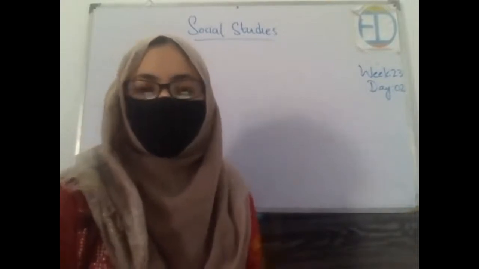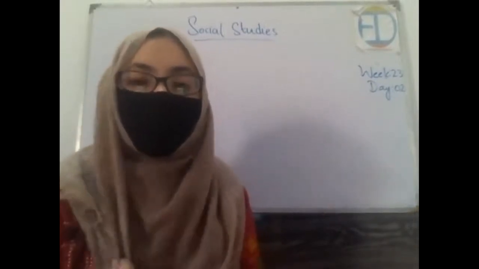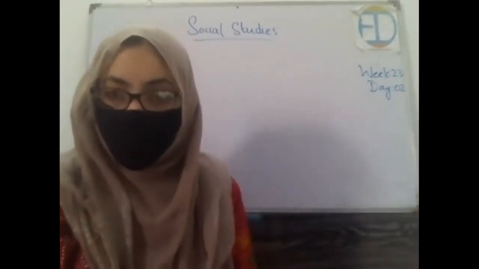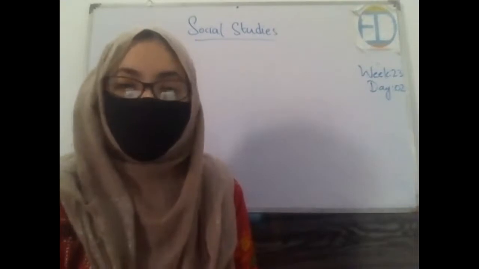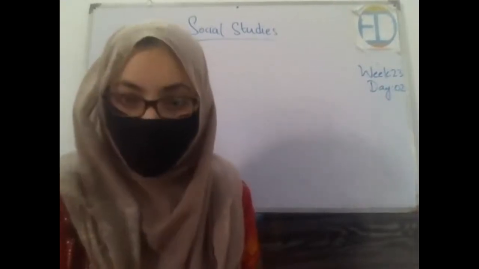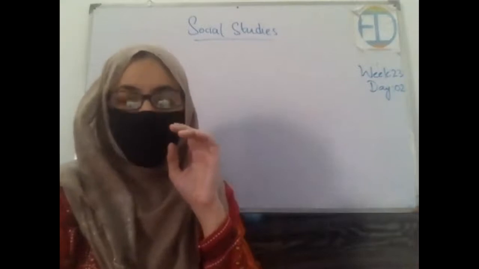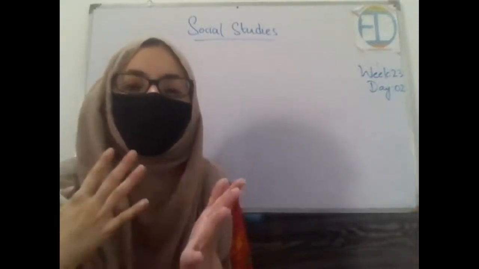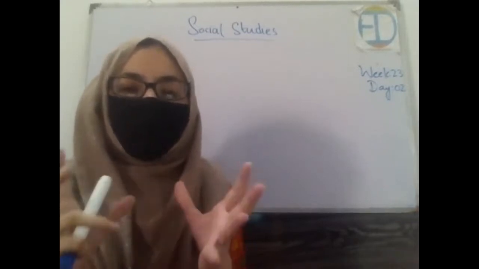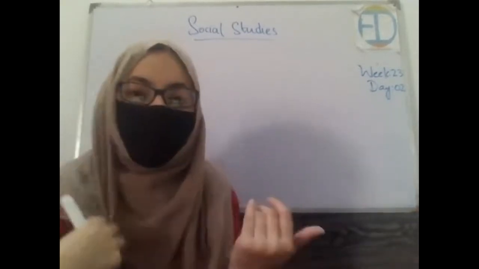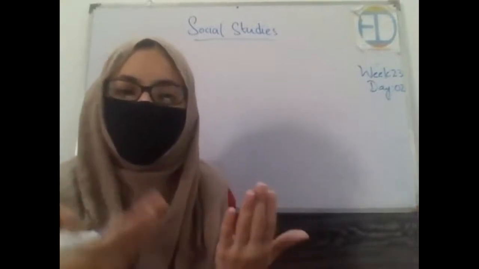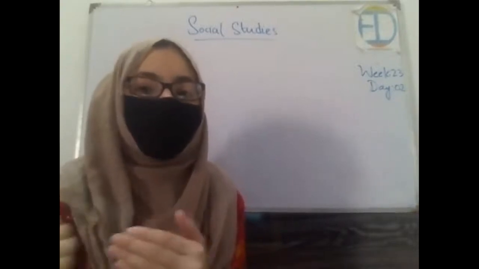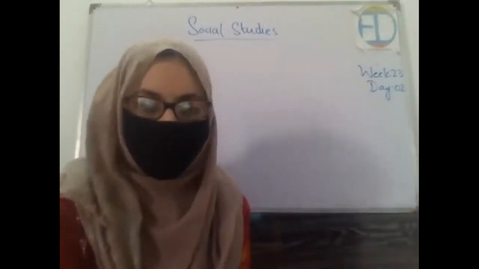So in today's class, we will be discussing more about what our needs are. In our last class, we started this topic and we discussed the difference between needs and wants of our body, right? We discussed that needs are those things which our body requires on a compulsory basis, but wants are what we want according to our mood, according to different scenarios. So we can live without the wants, but we cannot live without the needs.